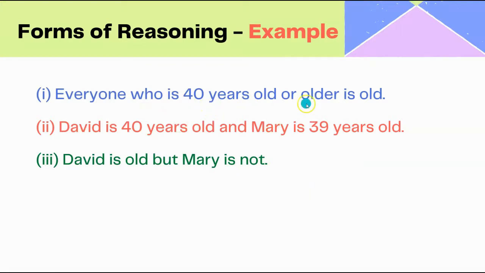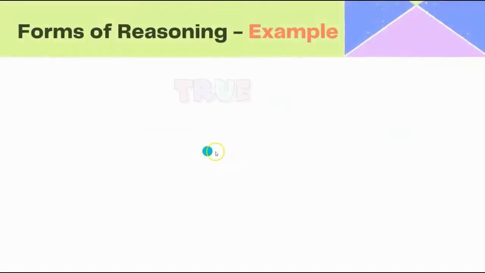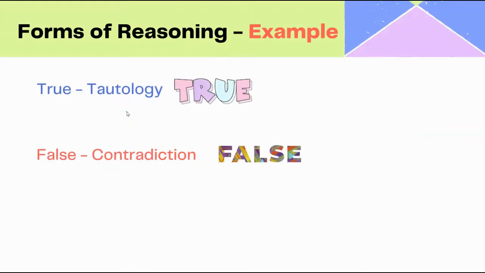Everyone who is 40 years old or older is old. With this first statement, we can come to a conclusion for the second and third statements. The second statement says that David is 40 years old and Mary is 39 years old. With this we can say that David is old but Mary is not. With the fact that 40 years old or older is old, we can say true or false about David's age and Mary's age. When it is true we say it is a tautology, and when it is false we say it is a contradiction.